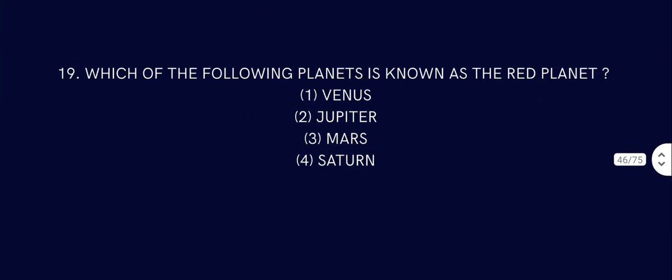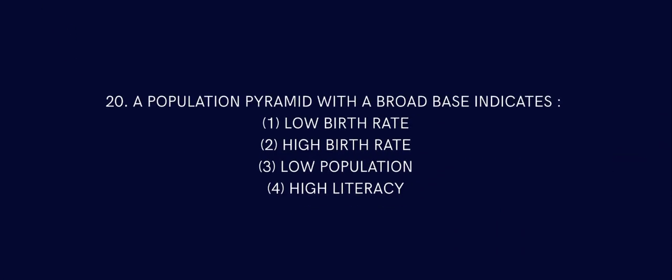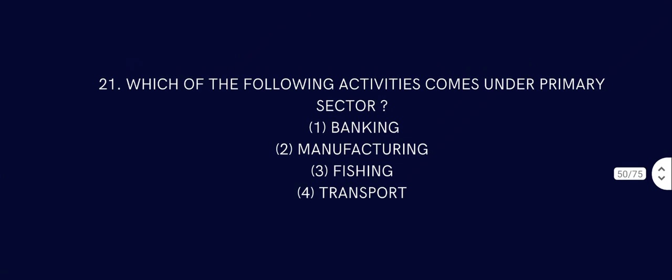Likewise, we are in question number 19. Which of the following planets is known as the red planet? We all know that it's Mars. Question number 20. A population pyramid with a broad base indicates what? A population pyramid that has a broad base has high birth rate, because it has a broad base. I will explain that with a diagram at a later time. Question number 21. Which of the following activities comes under primary sector? So what is primary sector?